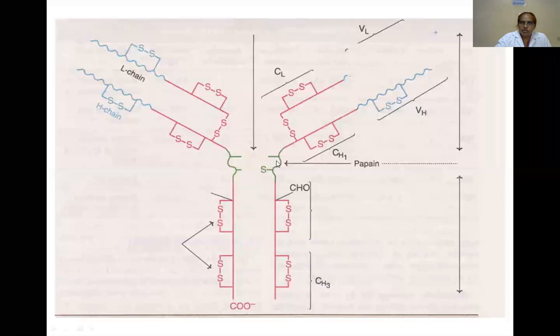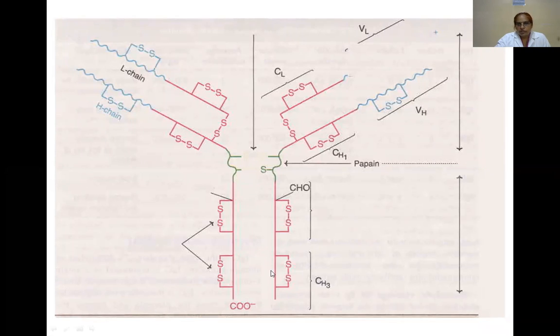This is the heavy chain, two heavy chains. Here are the two light chains. This is one light chain, and another light chain. Two light chains, two heavy chains. This is one heavy chain, and this is the other heavy chain. So immunoglobulins are Y-shaped and consist of two heavy chains and two light chains.